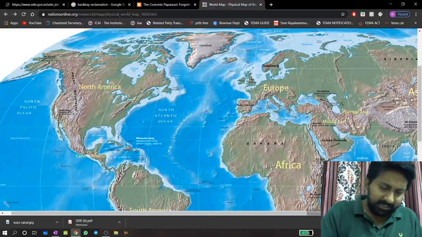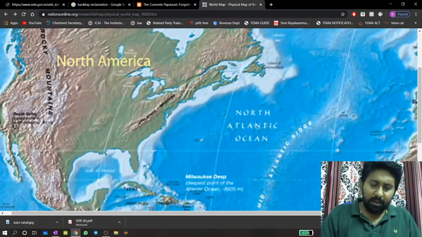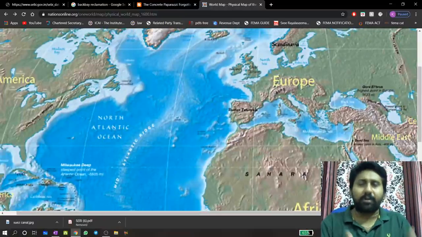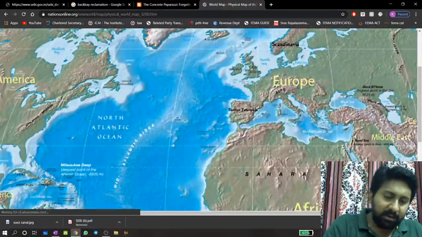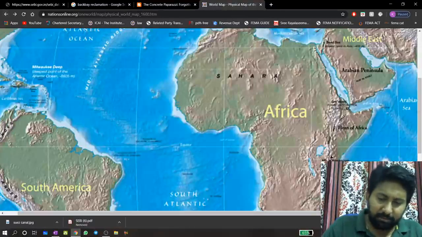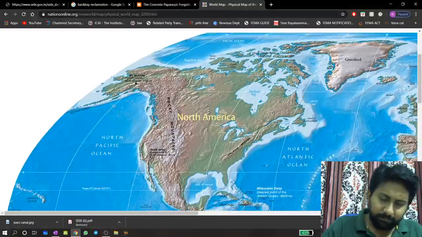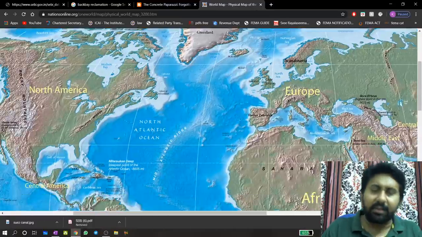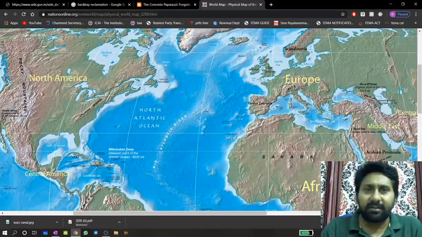See here. This is America. So this one, North America. America and Europe, these two continents used to have a parallel transfer of many kinds of goods from one another, because there were no hindrances.